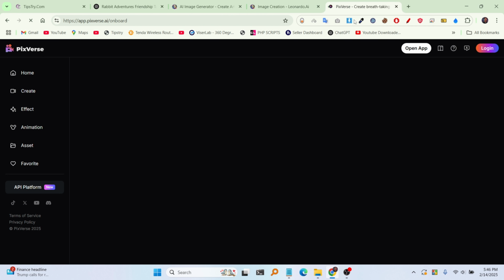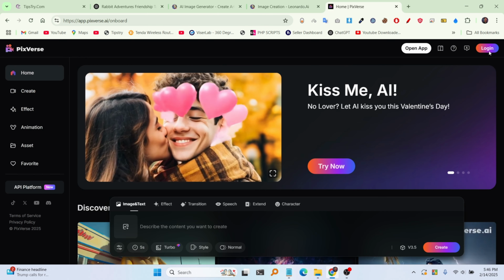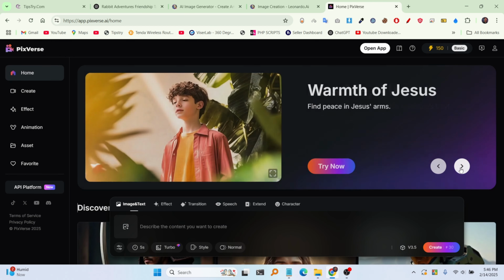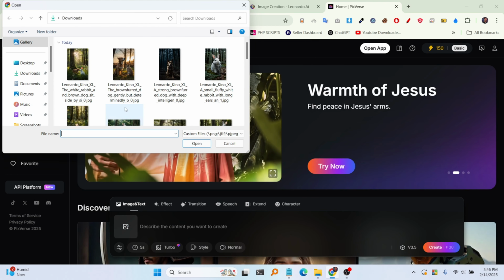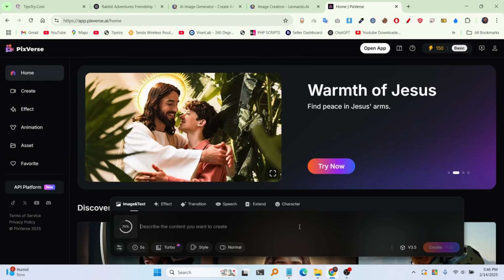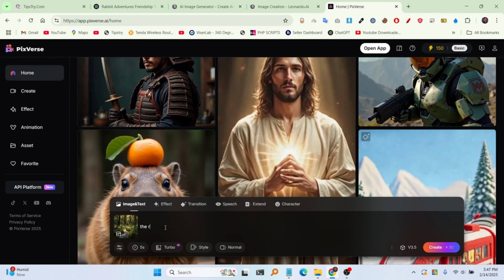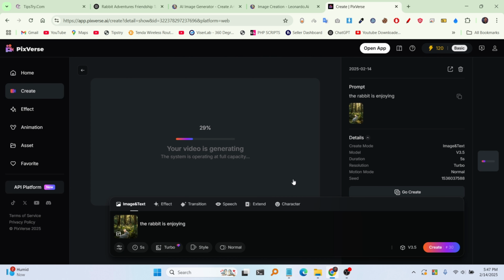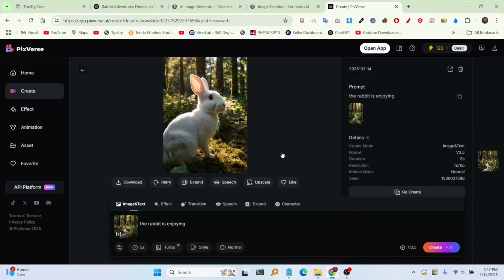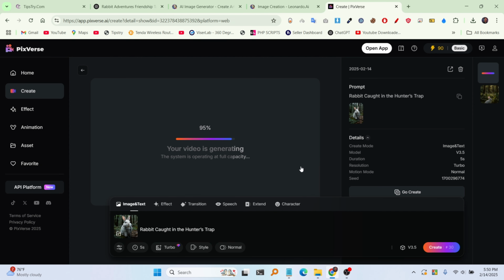Now, search for pixverse.ai and visit the website. Click on Login, select your email, and log in. Once logged in, upload the image from the image options below. Then, write how you want the video to be created based on your image. I wrote the prompt, "The rabbit is enjoying," and clicked on the Generate button. For each video, Pixverse will charge 30 credits. You will receive 90 free credits per day on one account. Anyway, after a while, Pixverse will convert the image into a video. Now let's convert the other images into a video in the same way.